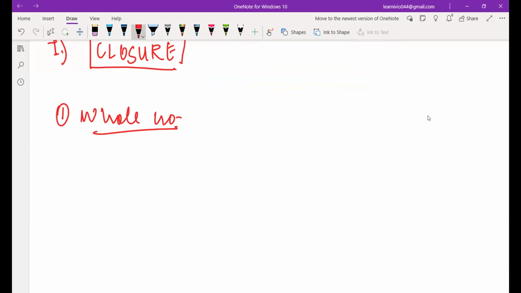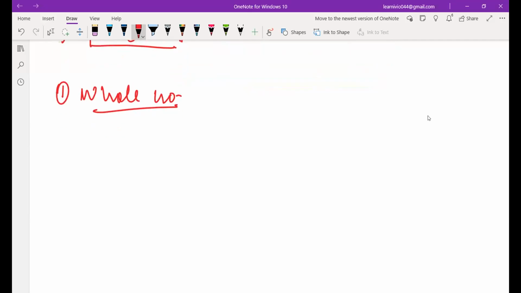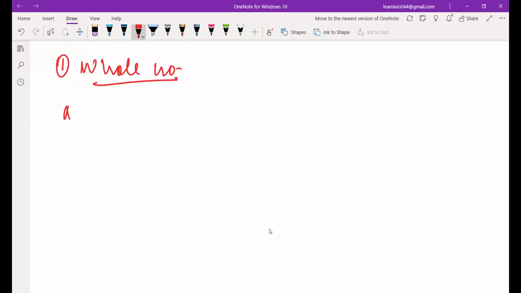Can you give me an example of a whole number? 1, 2. Okay, 1 and 2 are whole numbers. So let's try to add whole numbers. I add 1 plus 2. What do I get? 3. I know 1 is a whole number, 2 is also a whole number, and 3 is also a whole number only.